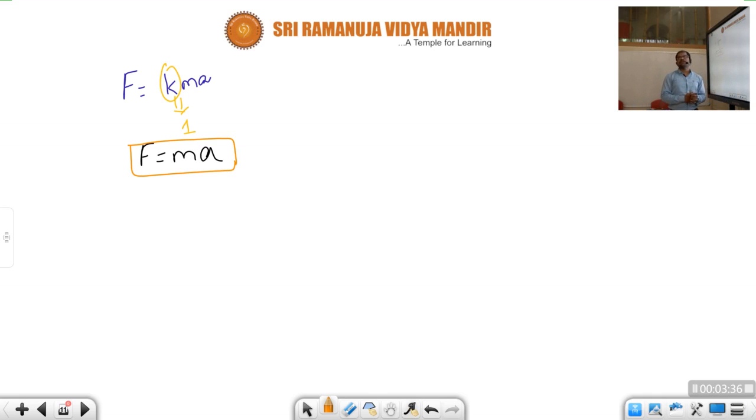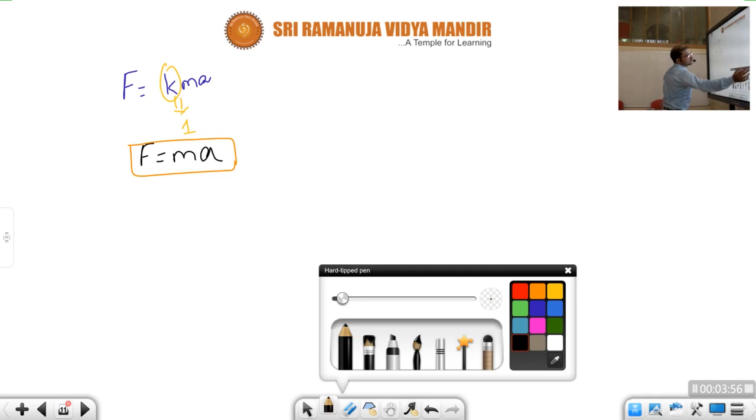The change in momentum of a body is also proportional to force. According to Newton's second law, the rate of change of momentum of a body is directly proportional to the force applied. What is the actual definition, children?